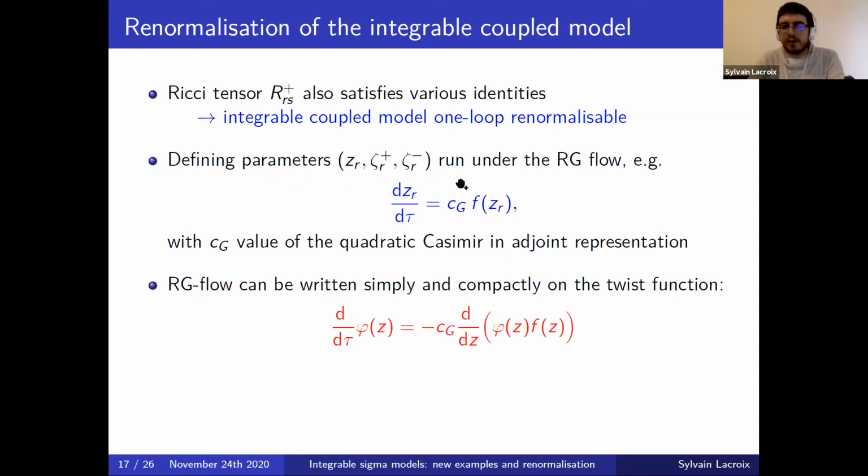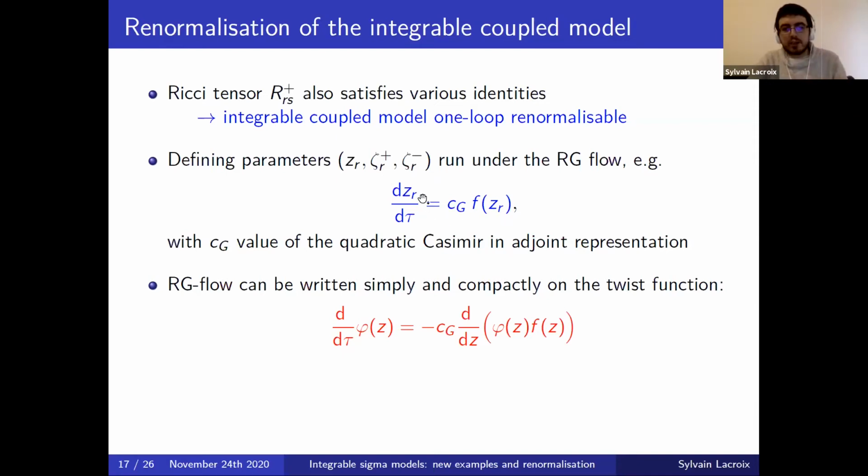And we find that the defining parameters of the model, which are the poles and zeros of the twist function, run under this RG flow. For instance, the RG flow of the poles is given by the following expression: C_G times f(z_r), where f is the function we just introduced, and C_G is the value of the quadratic Casimir of the group in the adjoint representation, which is just a global factor that keeps track of which group we've chosen originally. One would find that the zeros ζ also run under the RG. So describing their flow would require introducing a few more notations.